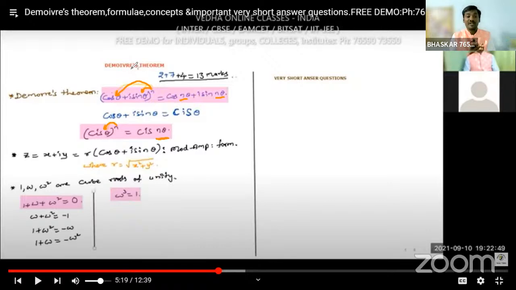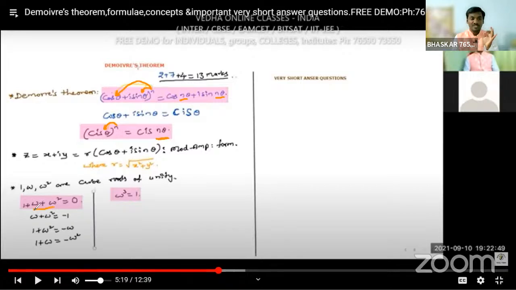Remember, if you are perfect with these two concepts, two formulas, you are going to solve the questions from De Moivre's theorem easily, no doubt at all. 1 plus omega plus omega square is equal to 0, and omega cube is equal to 1 is another formula. If 1 plus omega plus omega square is 0, then what is omega plus omega square?